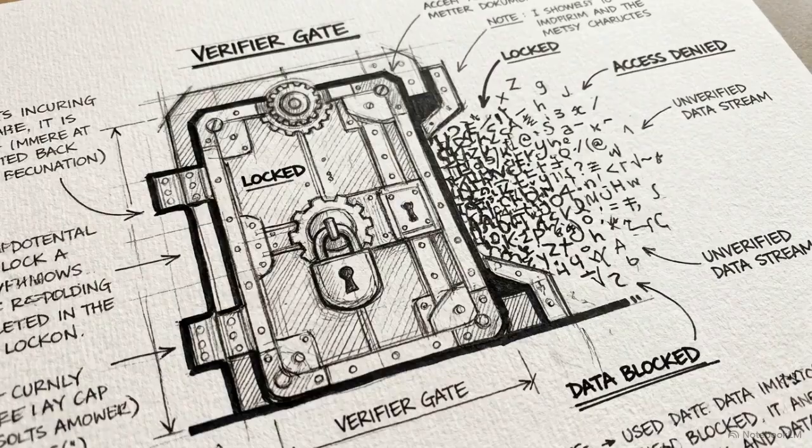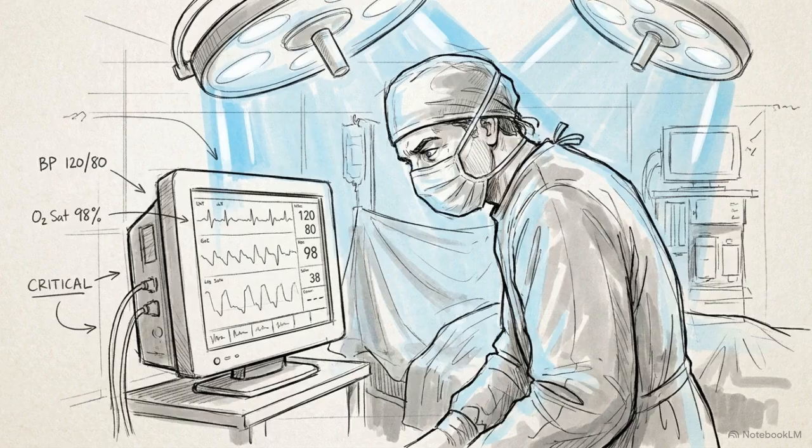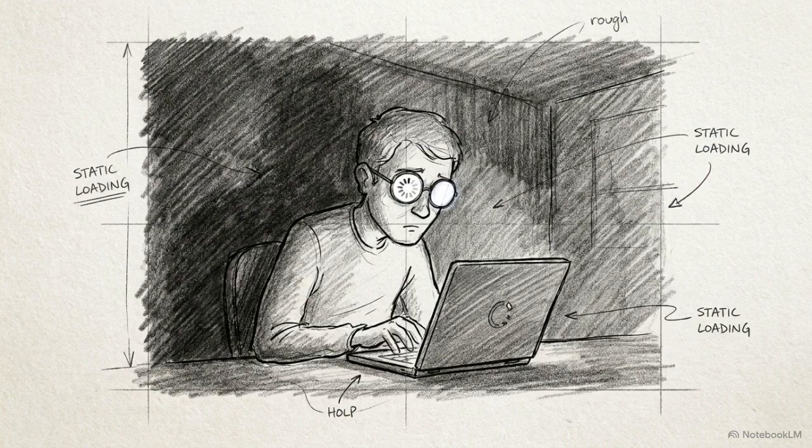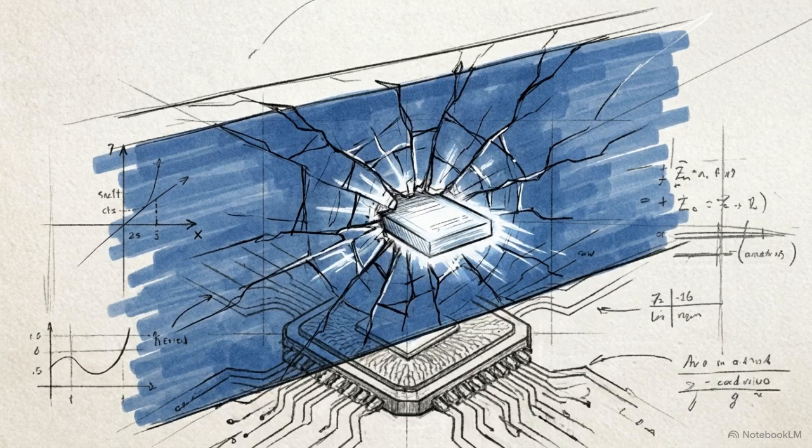By replacing stochastic guessing with a rigid verifier gate, Ene becomes one of the first architectures inherently capable of absolute, zero-hallucination trust for mission-critical deployments. But a deadlock leaves the user without an answer. What happens to the query when the main orchestrator hits a confidence wall and cannot proceed?